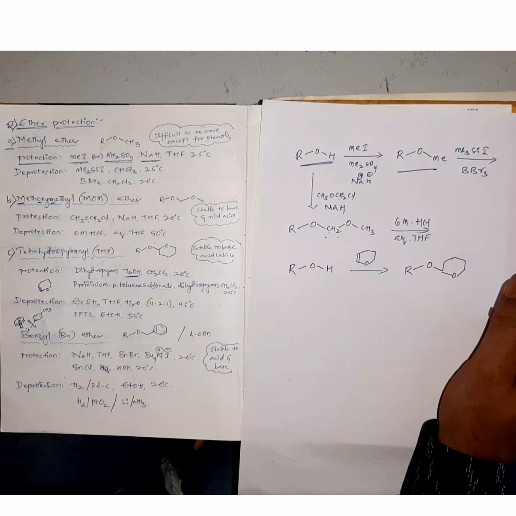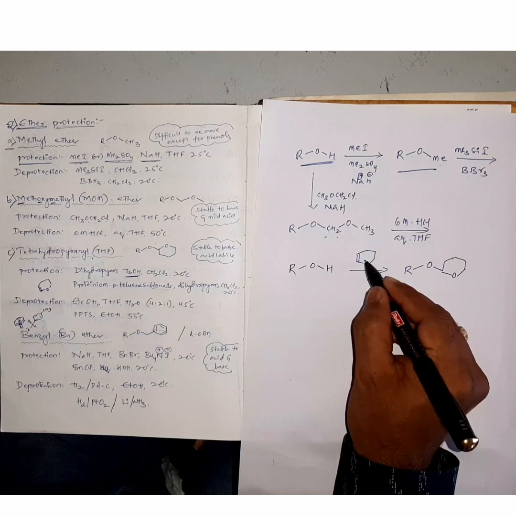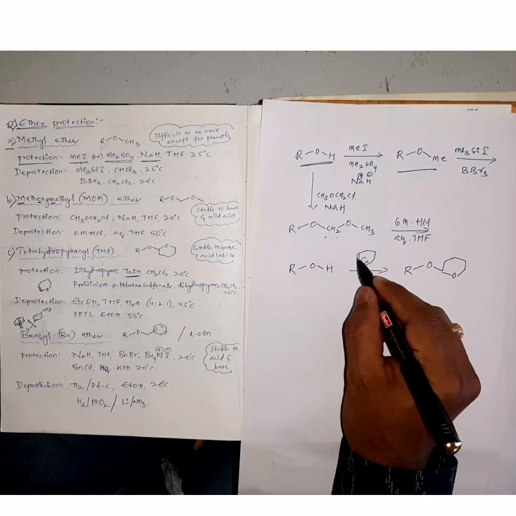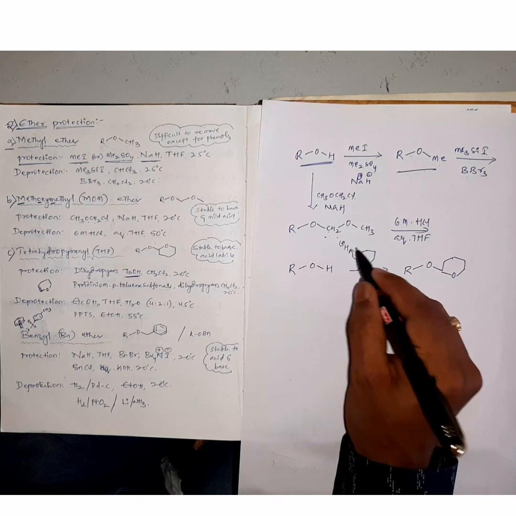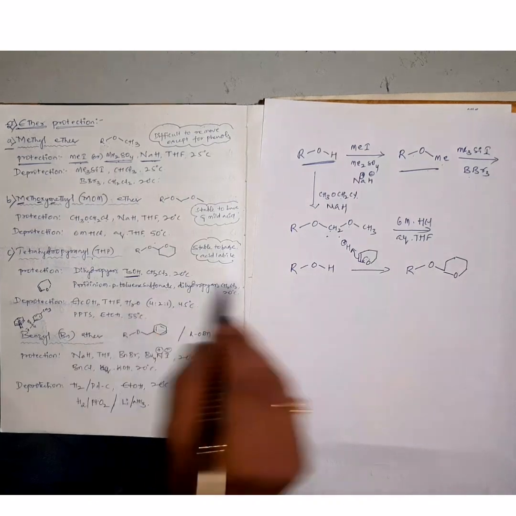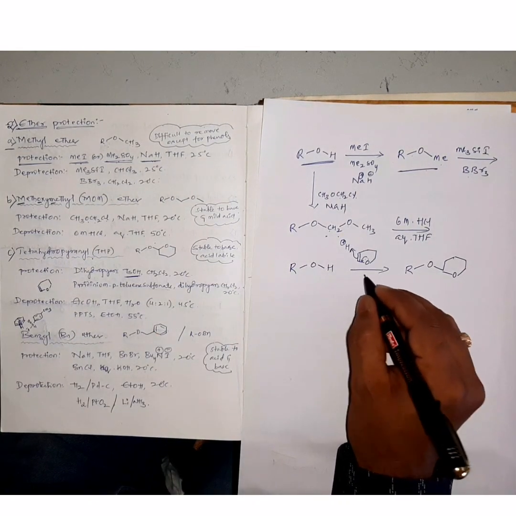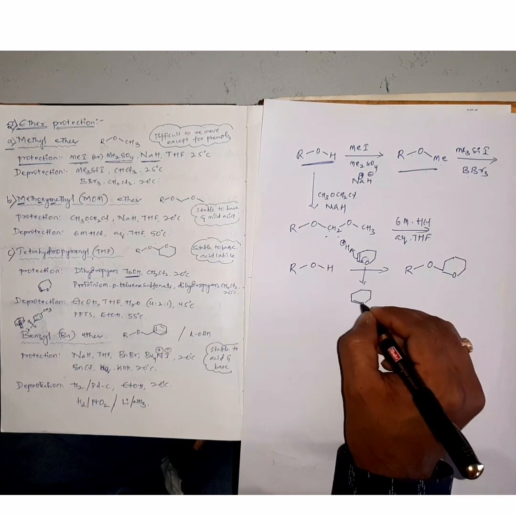Here in this case, why are we getting this one? You can see the lone pair of electrons will be pushed over here, and this will undergo protonation, H plus. Here we are using para-toluenesulfonic acid, from which this proton will be coming. Next, you can see here the oxygen gets a positive charge.